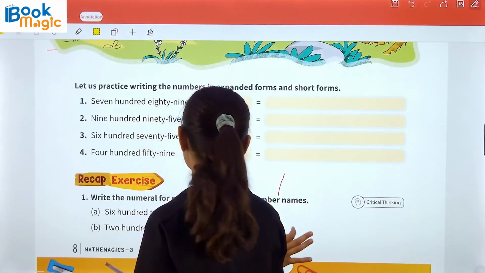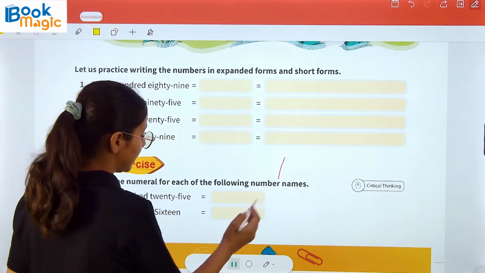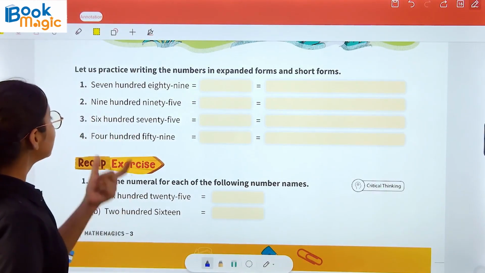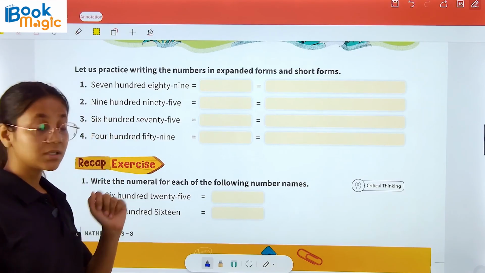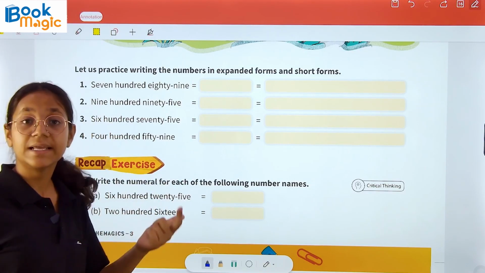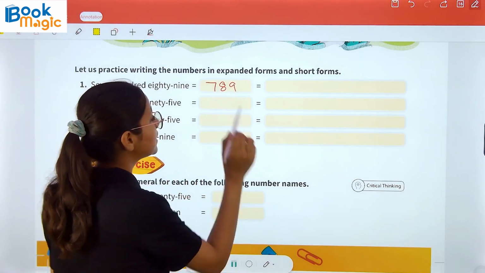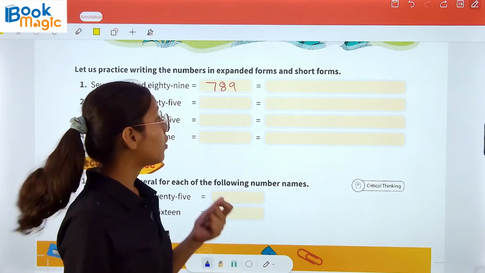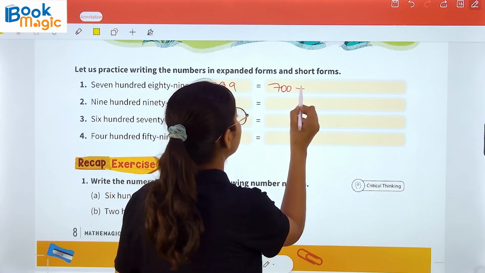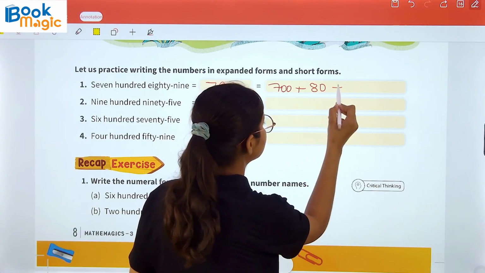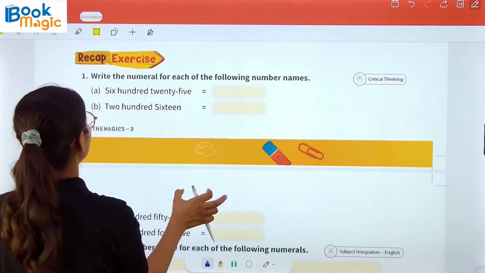Now moving with the exercise, let us practice writing the numbers in expanded form and short forms. 789. So what is the short form of this number name? 789. The number itself. So we will write here 789. And the expanded form of this number is 700 plus 80 plus 9. In a similar manner, you will do the rest of the questions on your own.